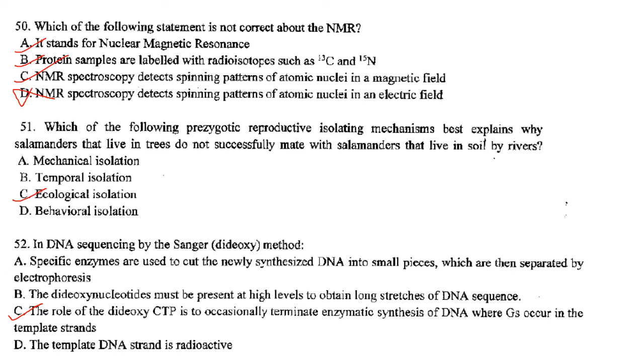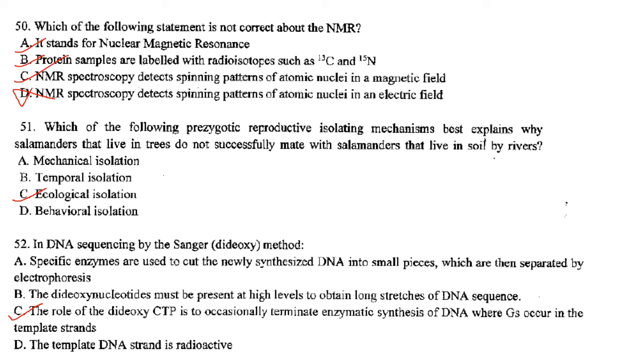Then which of the following pre-zygotic reproductive isolation mechanisms best explains why salamanders that live in trees do not successfully mate with salamanders that live in soil by rivers? Answer is option C, ecological isolation. Then next one, in DNA sequencing by Sanger dideoxy method, the specific enzymes are used to cut the newly synthesized DNA into small pieces which are then separated by electrophoresis. No restriction of DNA. So answer A is not correct.